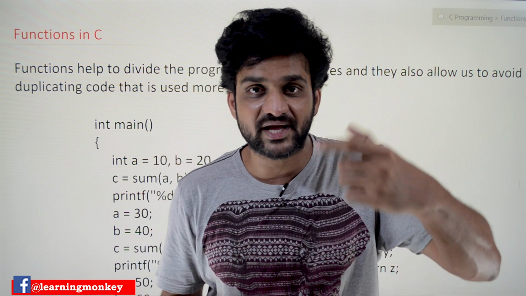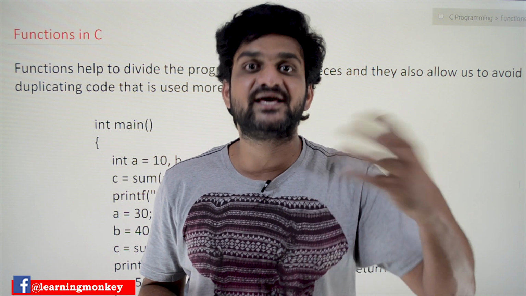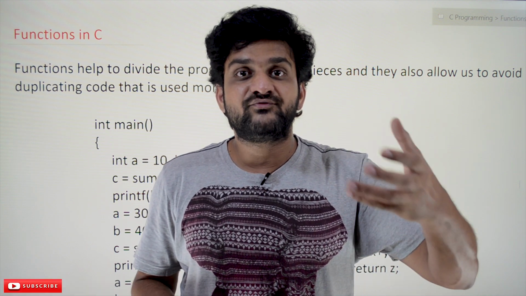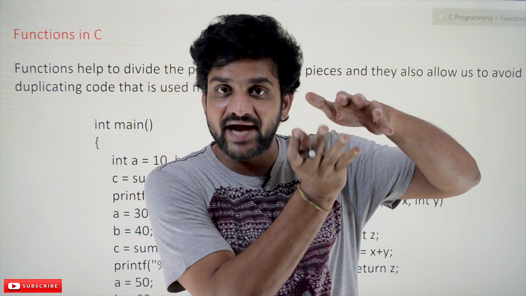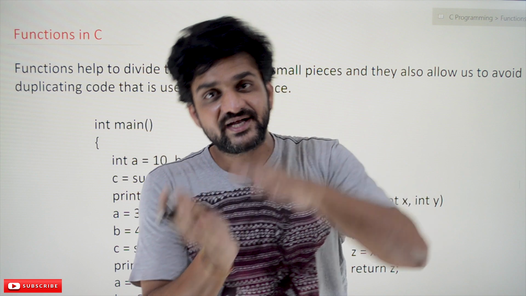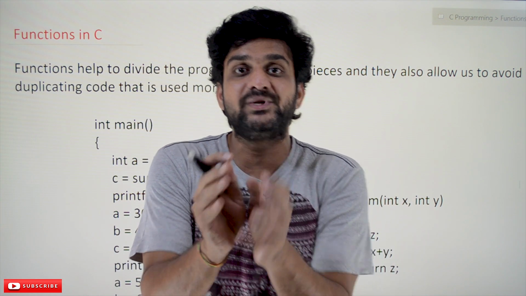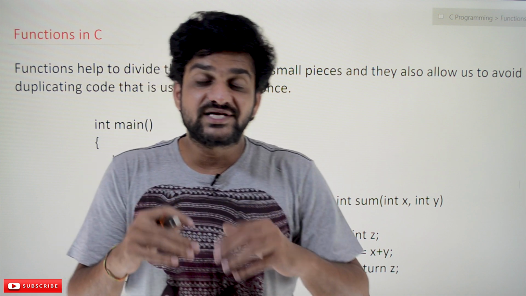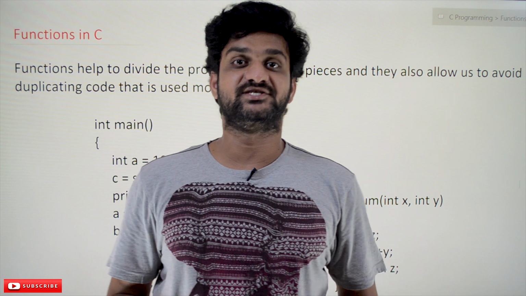At different places, the same code is needed again and again, so we have to write the same code that adds the two numbers at several different steps. This is what we call duplicating the code. Such duplication of code can be avoided by writing functions.